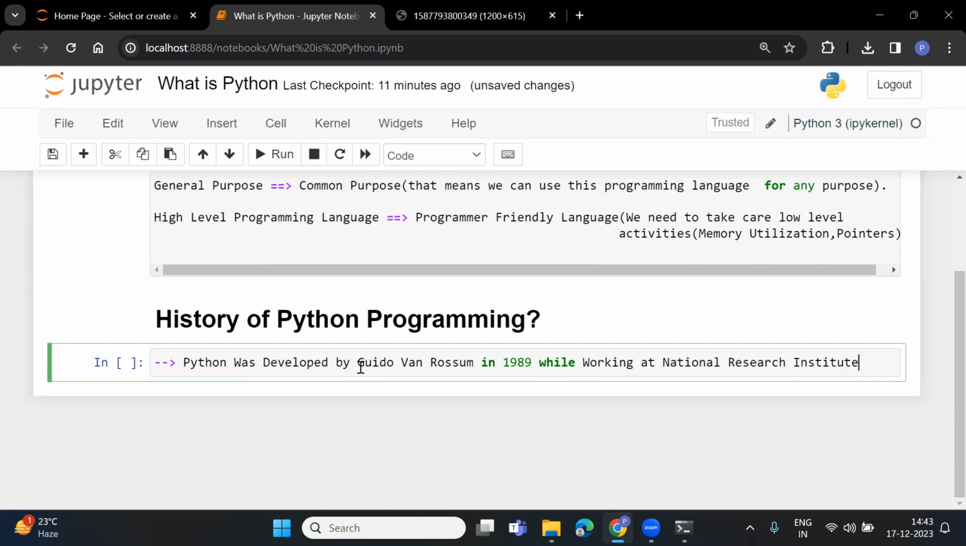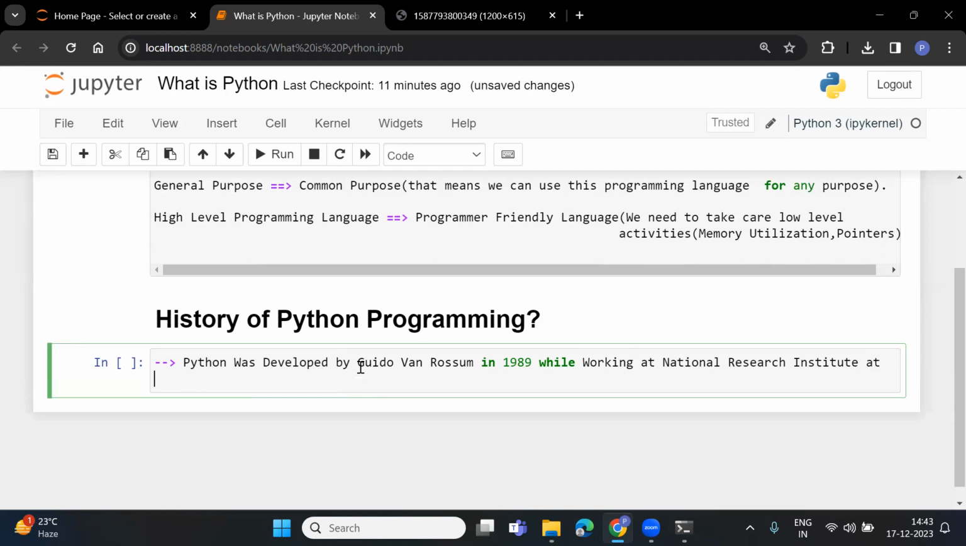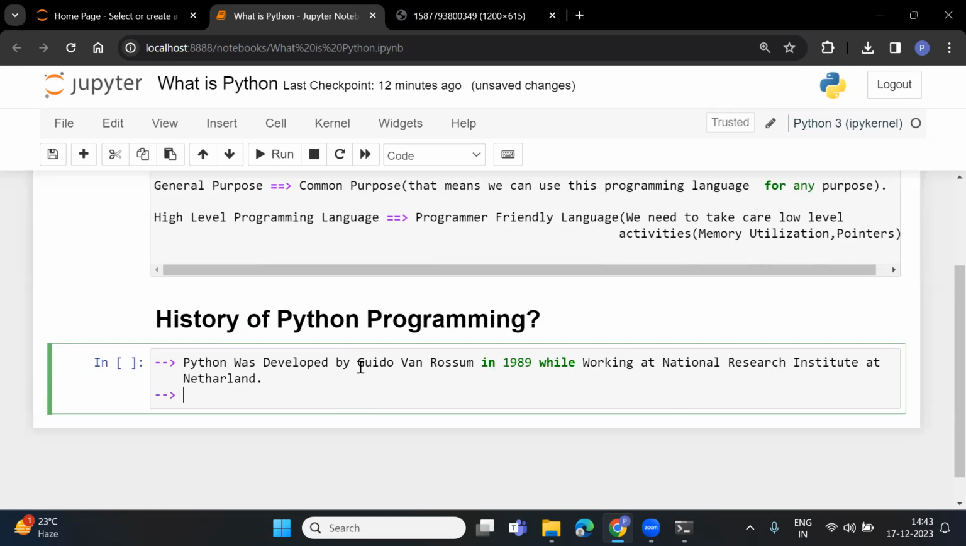Okay, so when Guido van Rossum was working at the National Research Institute, Netherlands, he implemented this programming language whose name is Python. In which year? In 1989. Many internet sources and websites say the official date of birth of Python is 20th Feb 1991.